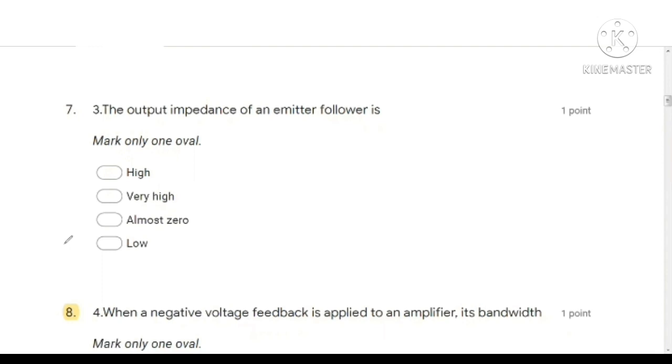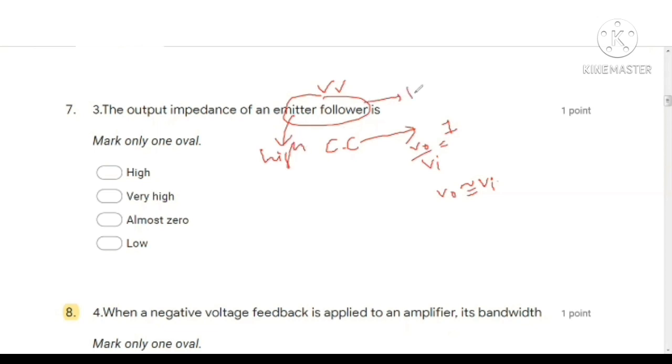Next question, the output impedance of an emitter follower is. Actually, emitter follower means the common collector amplifier circuit is known as emitter follower. Common collector amplifier voltage gain equals 1, so V0 by Vi equals 1. So the output voltage V0 is approximately equal to Vi, so we can call common collector an emitter follower circuit. For this emitter follower circuit, input impedance is very high and output impedance is very low. So the answer is, the output impedance of the emitter follower circuit is low.